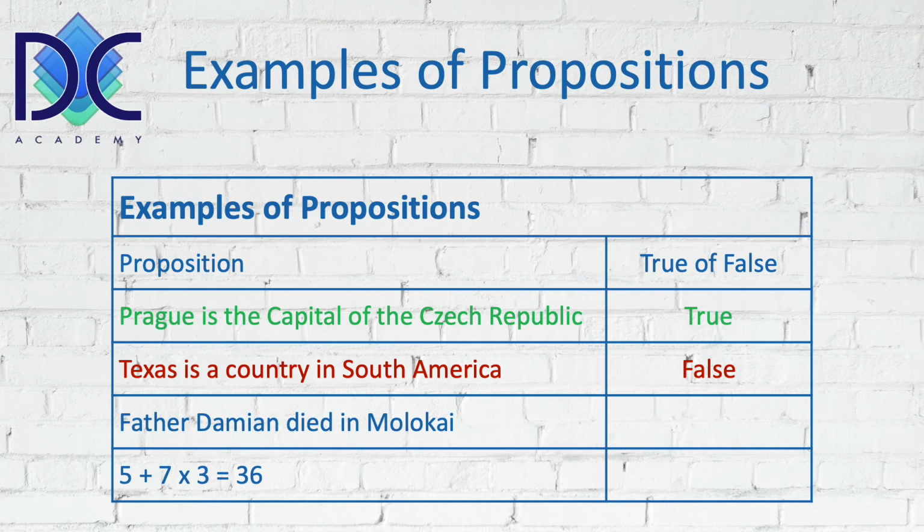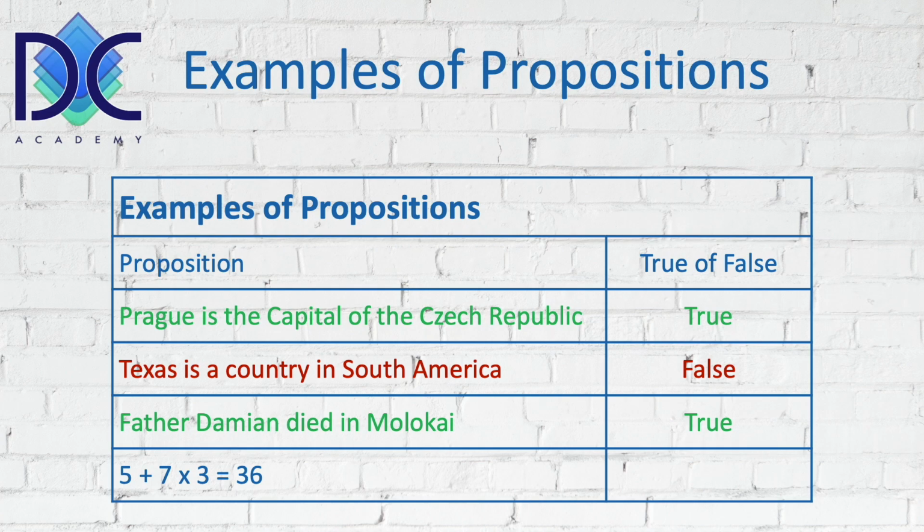Basically, who is Father Damien? If you look on the internet, you will see that Father Damien was a Belgian priest who went to Molokai to help the people there deal with their illness. And he died in Molokai. This is something we can verify when we Google it.